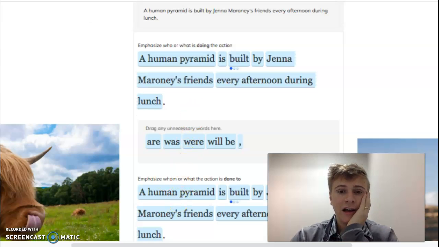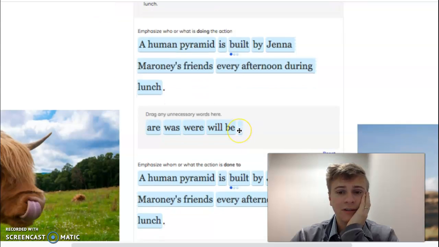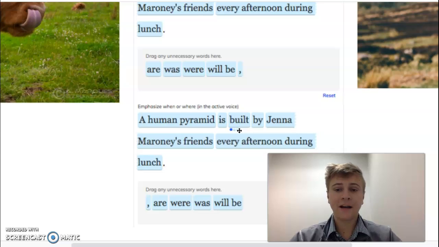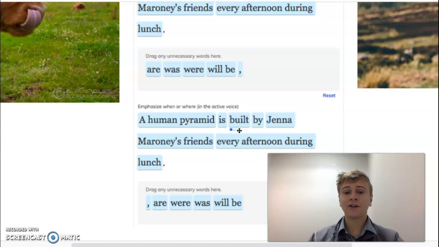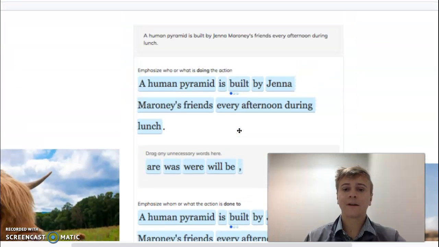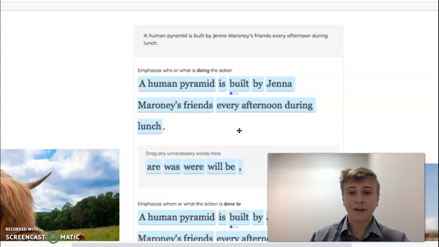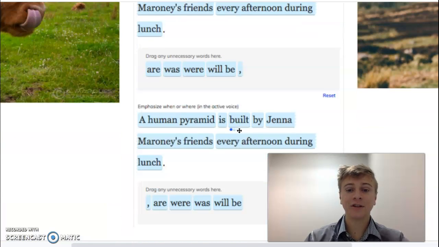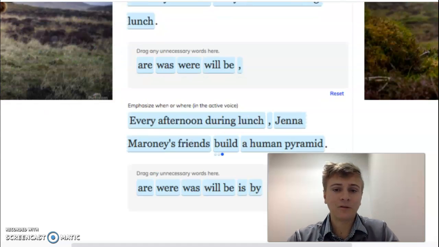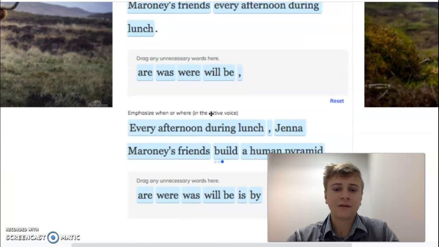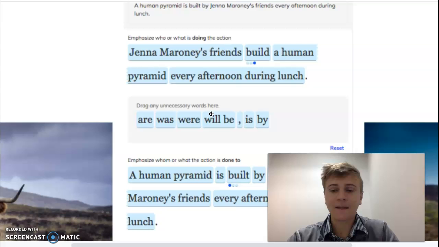Okay. And then the third one, we need to emphasize the prepositional phrase first and then put the active voice at the end. So essentially, the first and the third are just going to be swapped, gentlemen. When we rearranged it, the first one said, Jenna Maroney's friends build a human pyramid every afternoon during lunch. And the third one, we're just going to say every afternoon during lunch, Jenna Maroney's friends build a human pyramid. So we're just flipping them. Try one more here. This is what it looks like when we rearrange it.